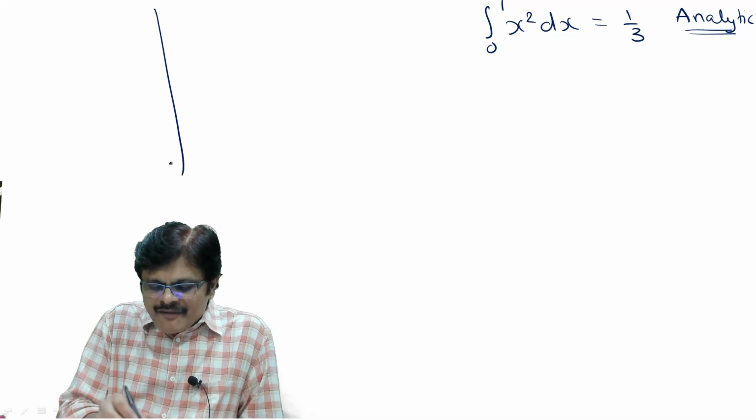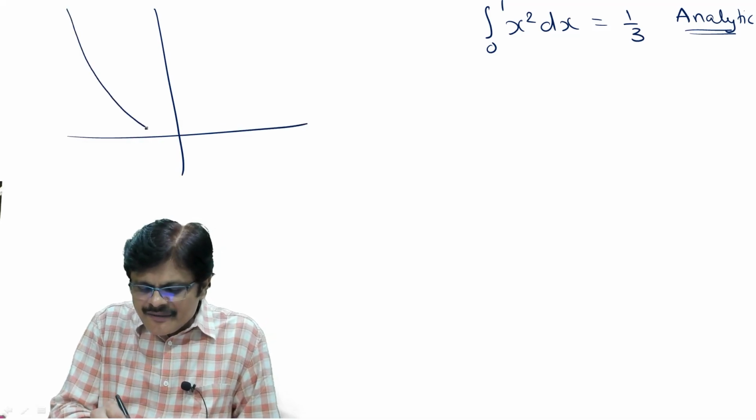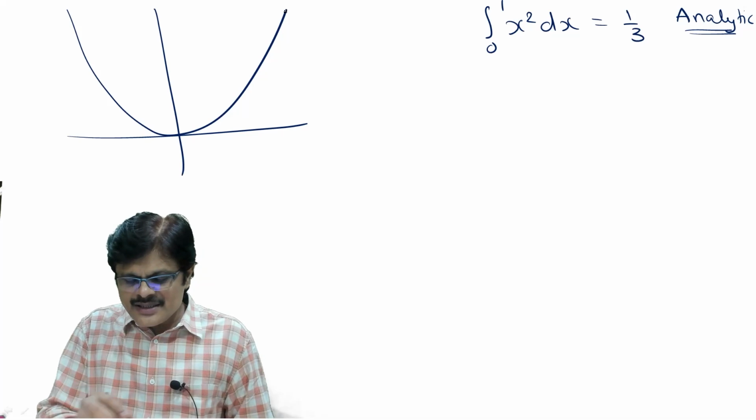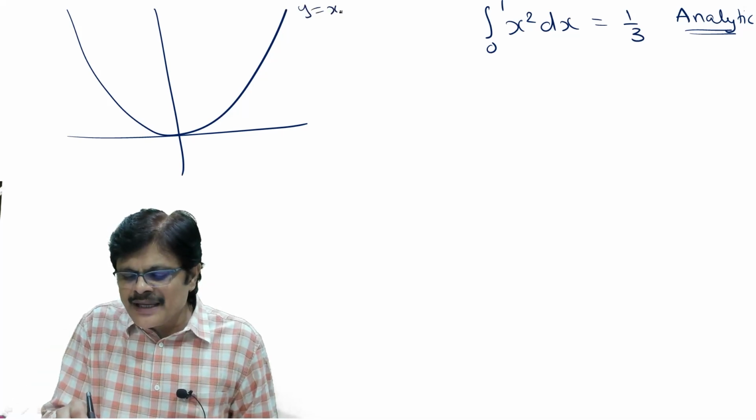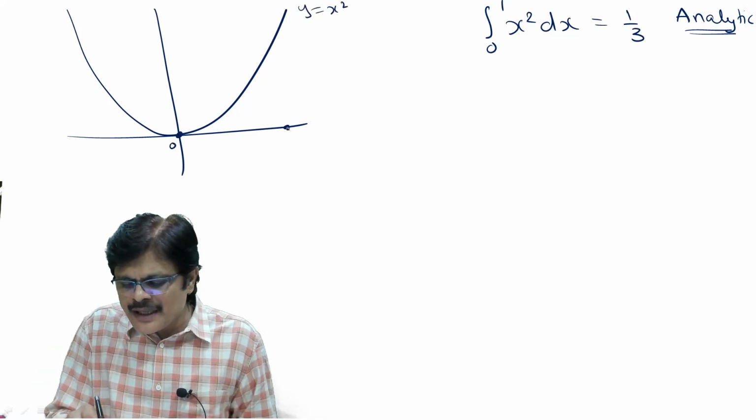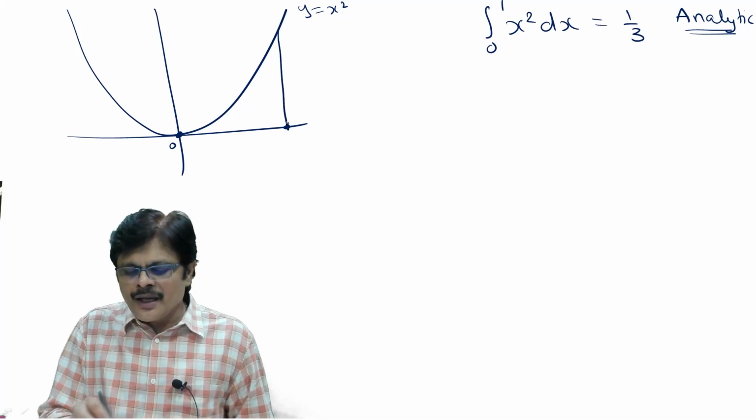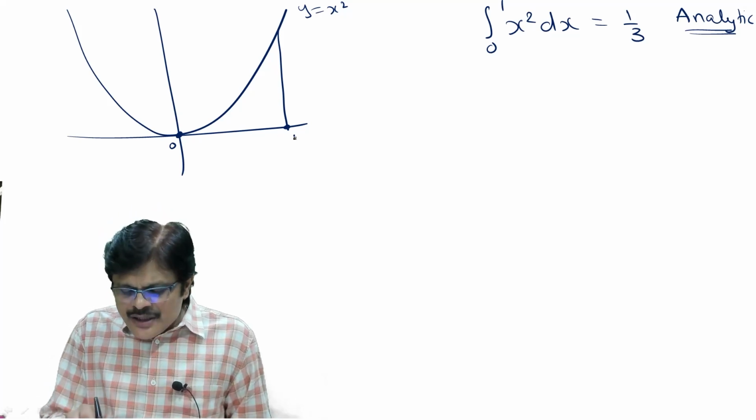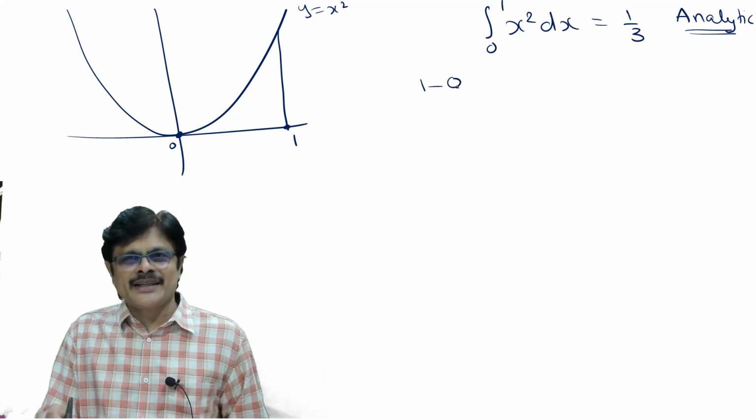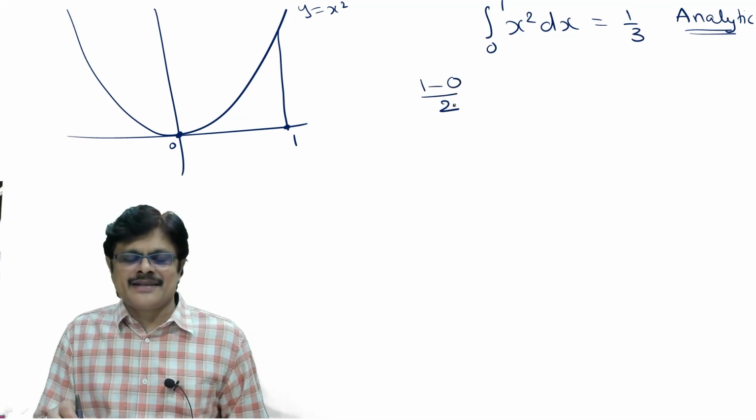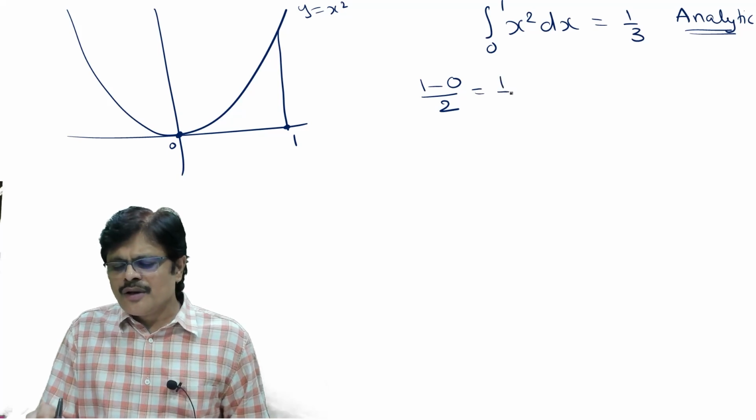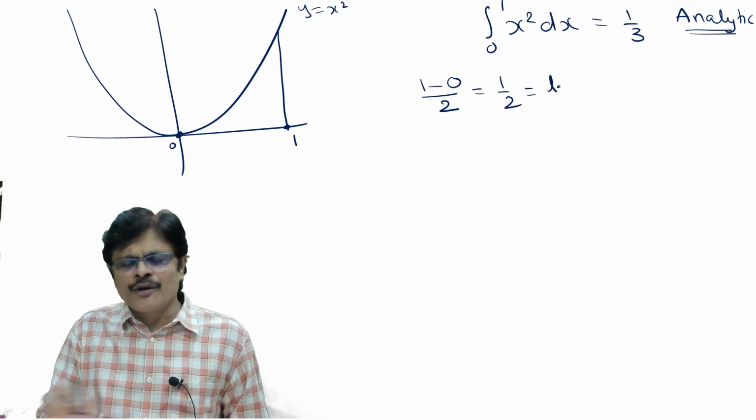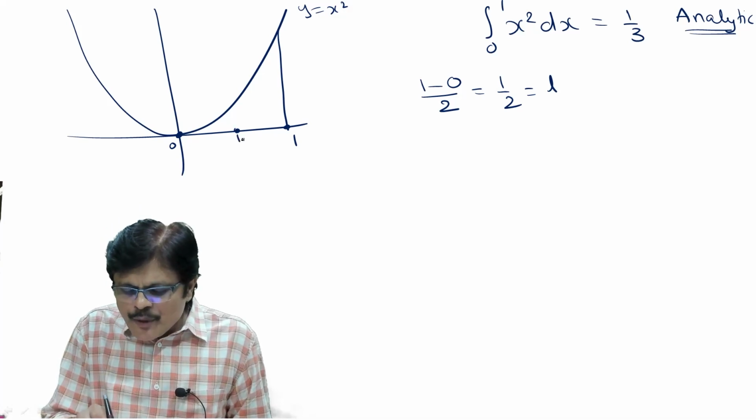So let me draw the graph quickly. This is the graph, not to scale, just a parabola, y equals x square, from x equals 0 to x equals 1. Now you have to find or approximate this particular area. What is the idea? You divide into rectangles. Actually 0 to 1, what is the length? 1 is the length. I want to divide into 2 rectangles, so this is the width of each rectangle. So 1/2 is the length and 1/2 is the length.